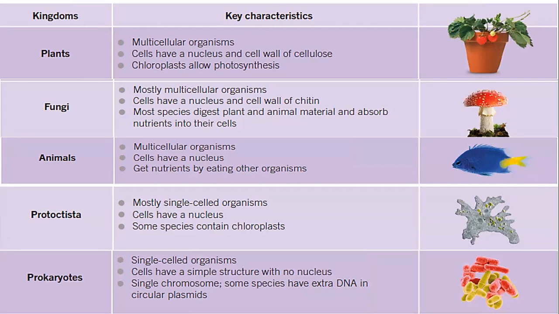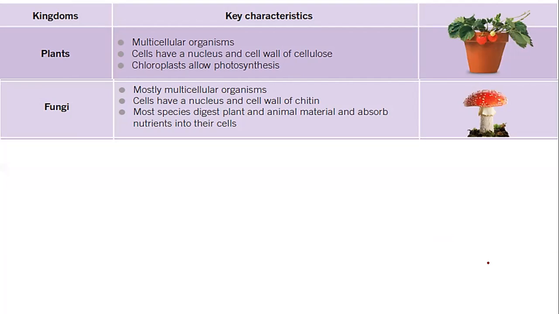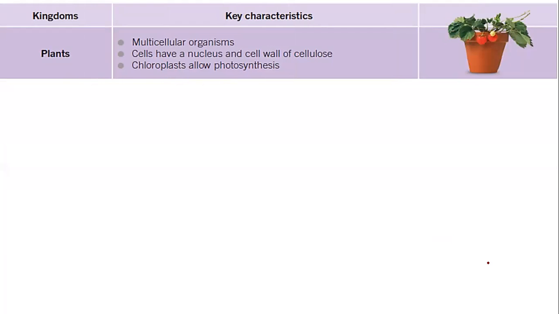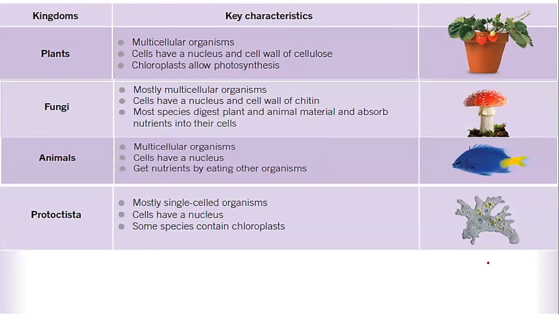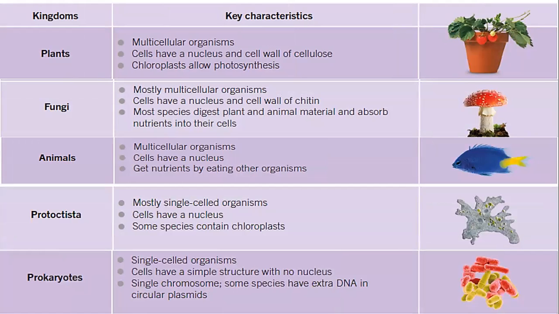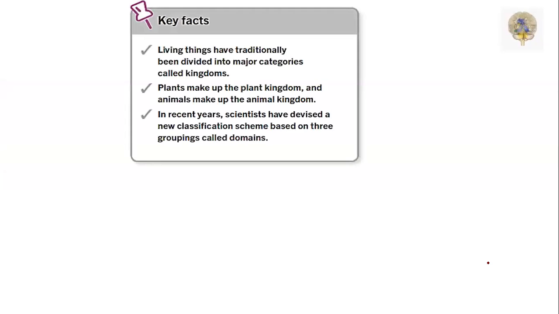Prokaryotes are single-celled organisms and their cells have a simple structure with no nucleus and a single chromosome. Some species have extra DNA in circular plasmids. These are the 5 types: plants, fungi, animals, Protoctista, and prokaryotes. The key fact here is that living things are traditionally divided into major categories called kingdoms. Plants make up the plant kingdom and animals make up the animal kingdom.